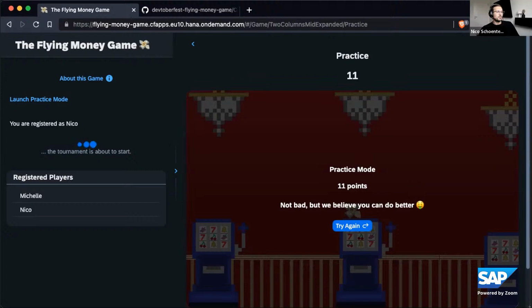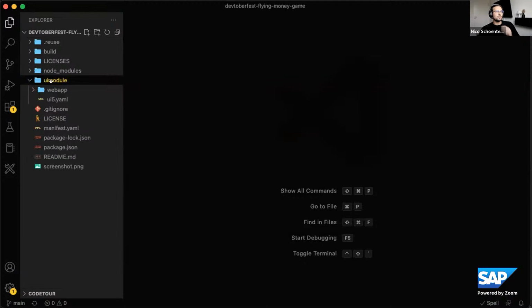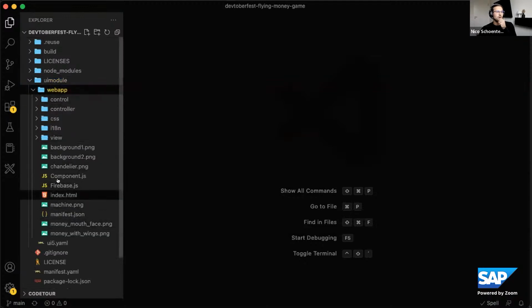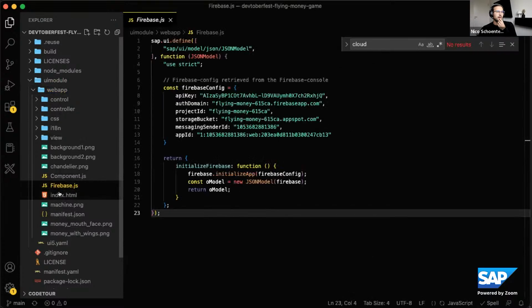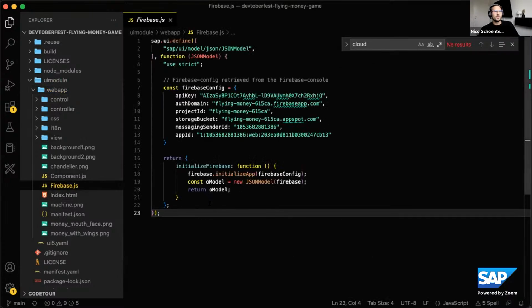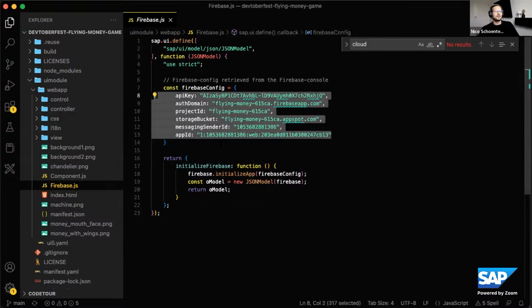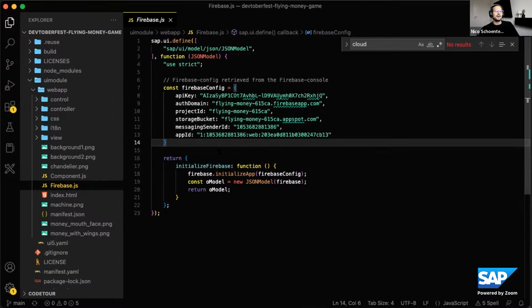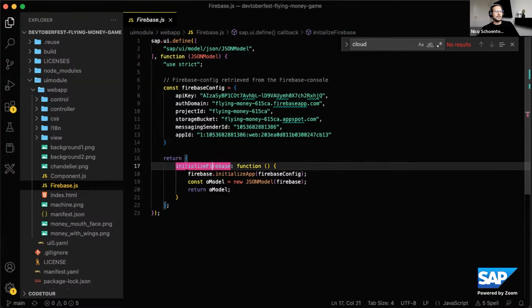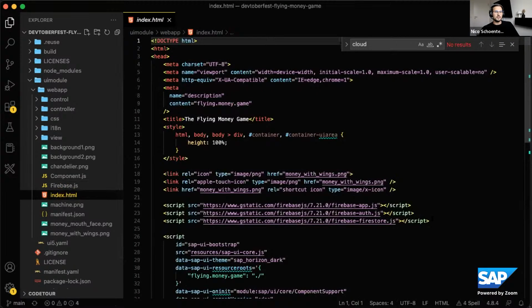I didn't write my own model mechanism. Let me share a little piece of the code here. So this is the web app, and I have a Firebase file here, and I don't worry that I show keys here. That is perfectly fine, since that's what you will see in the app anyway. I have an initialize Firebase method here that grabs the global Firebase object, initializes the app, and creates a new JSON model. This global object is available because I imported it in the index.html.